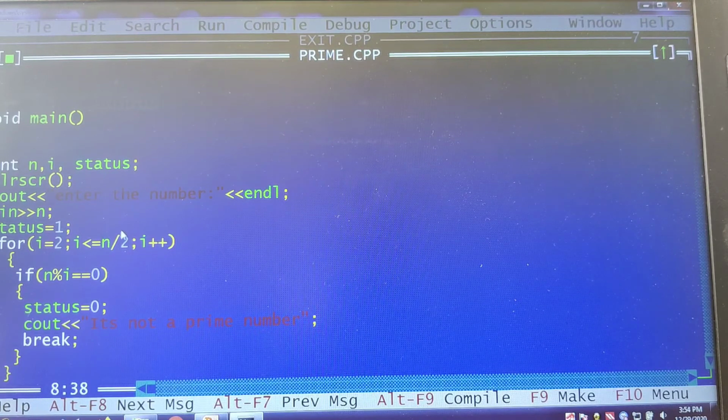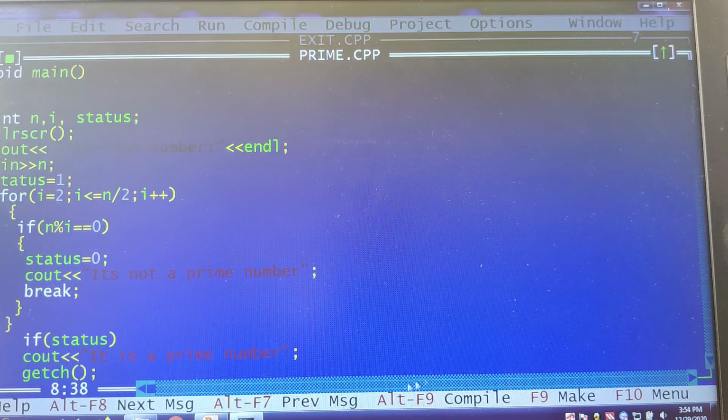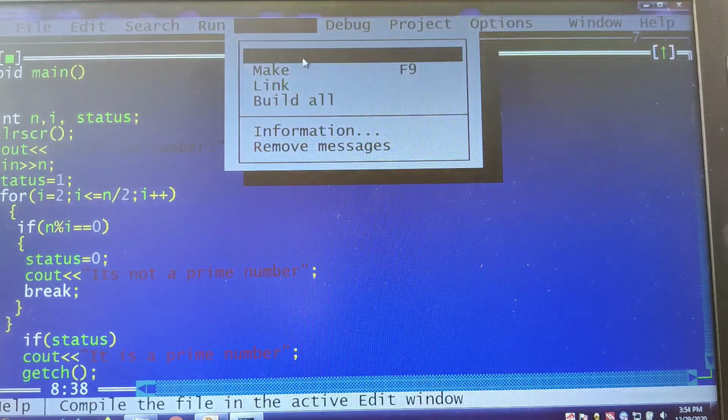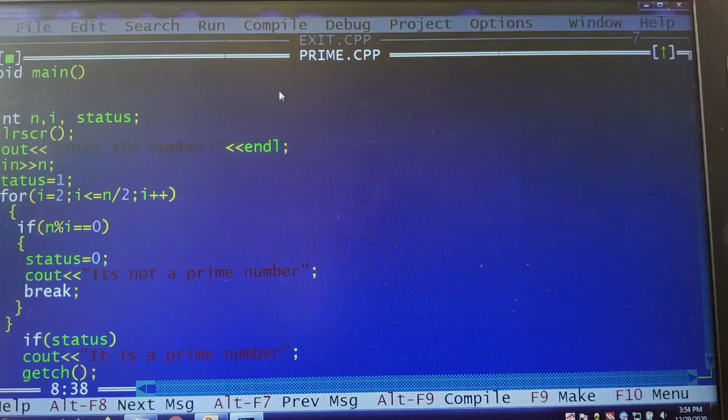Now this is the program here. The same program I have written. See here, initially status is 1. On satisfying this condition, the status value will be changed to 0 in the if. Now let me compile first. I'll get errors as zero here and then I'll run the code. The number I had initially given was 12, right? So I'm entering the number as 12 and I'll press enter.